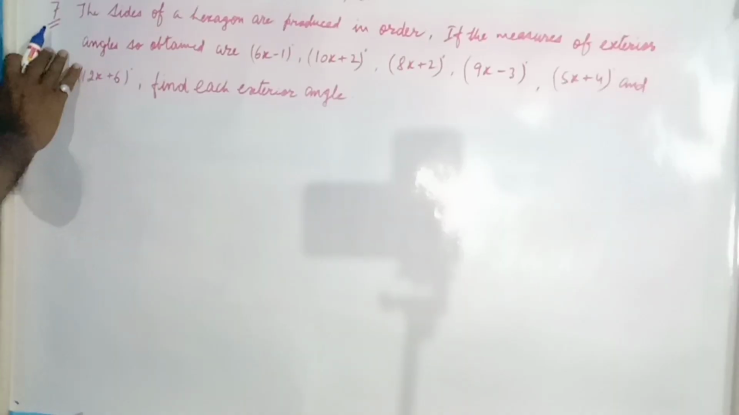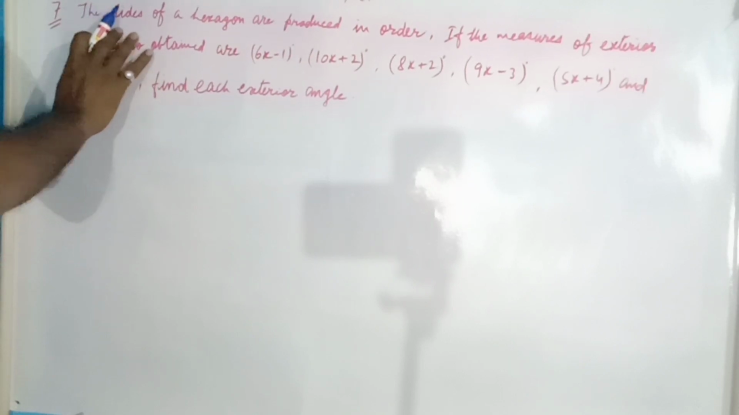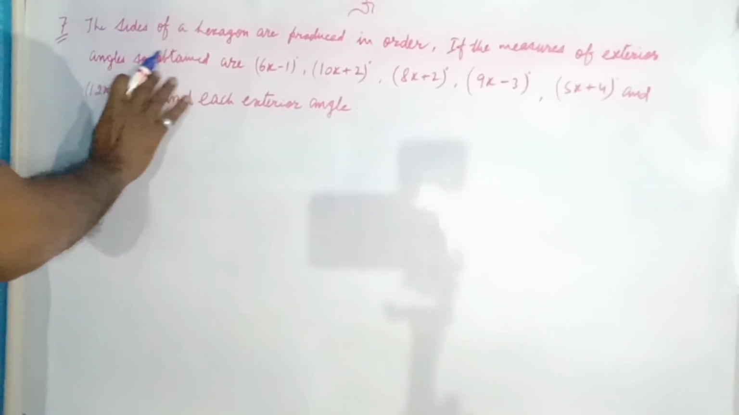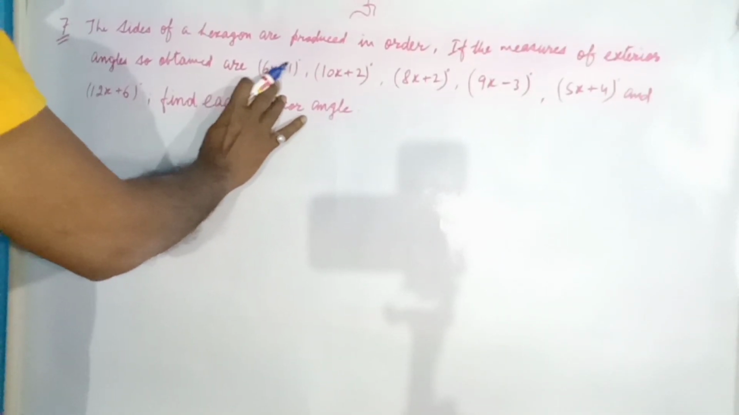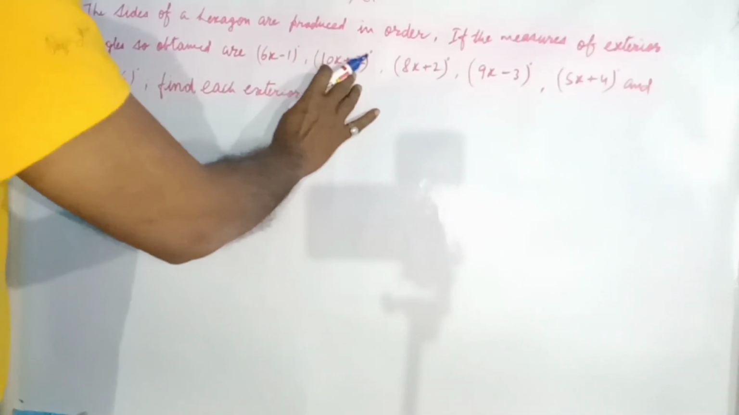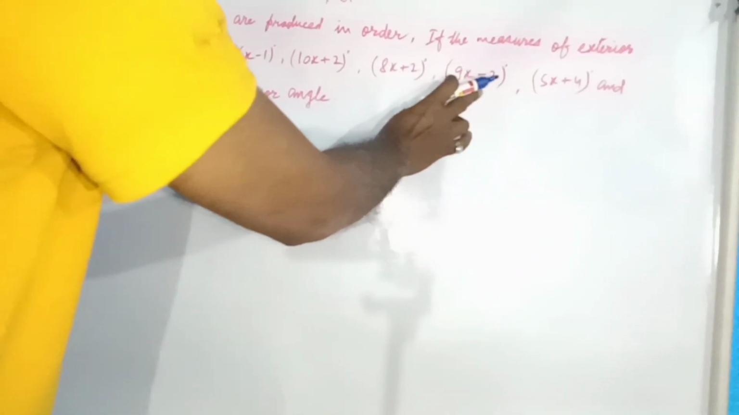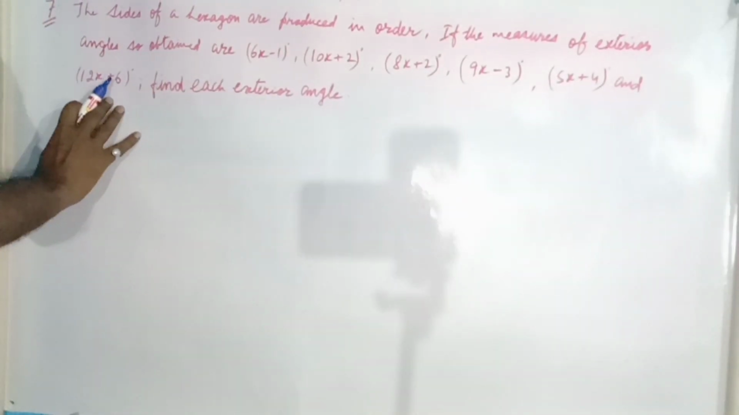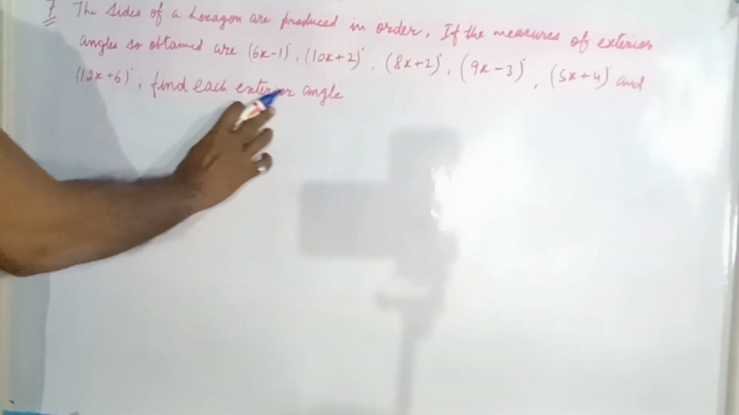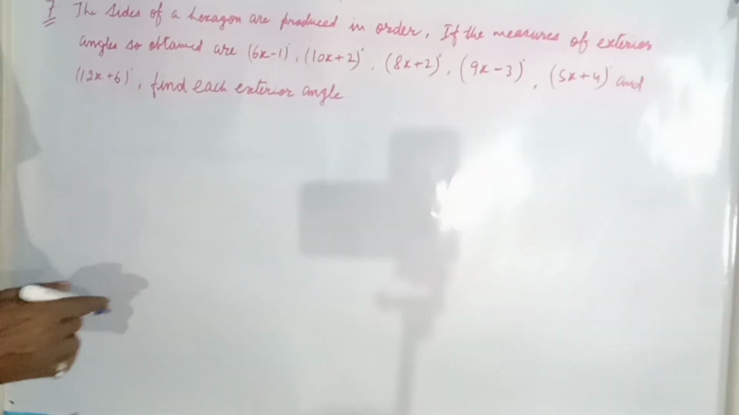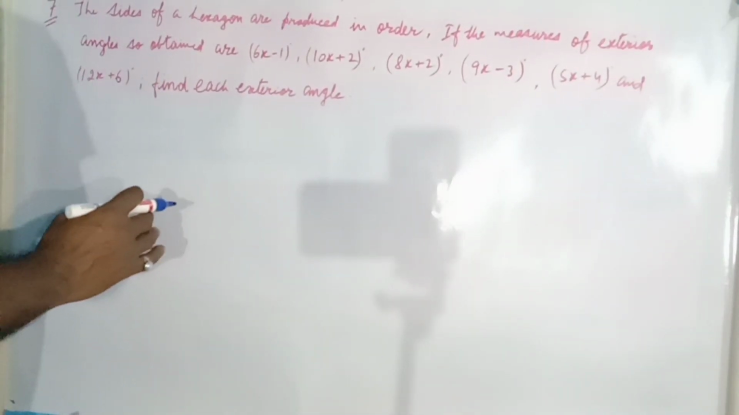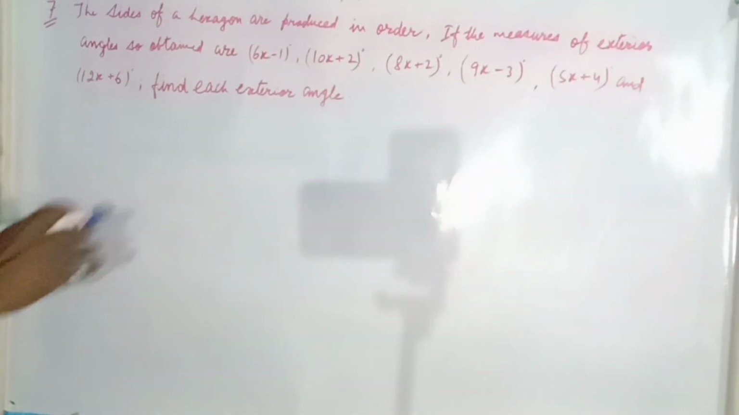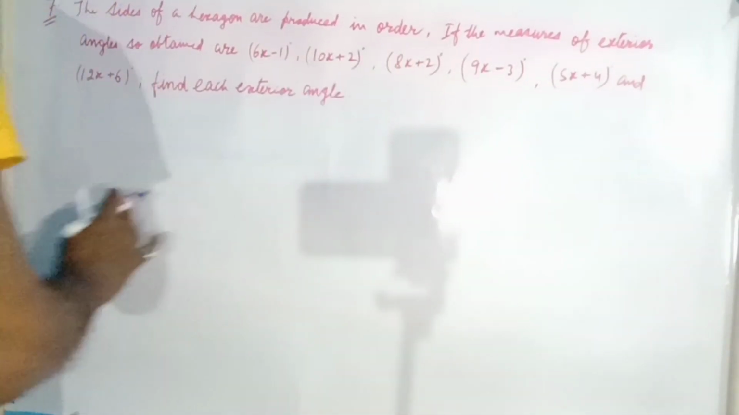That's it. We have question number 7. The question is: the sides of a hexagon are produced in order. If the measures of the exterior angles so obtained are 6x minus 1 degree, 10x plus 2 degree, 8x plus 2 degree, 9x minus 3 degree, 5x plus 4 degree and 12x plus 6 degree, then we have to find each exterior angle. As we know, in question 6 we have already seen that the sum of exterior angles equals 360 degrees. Then we will first find the sum of exterior angles.